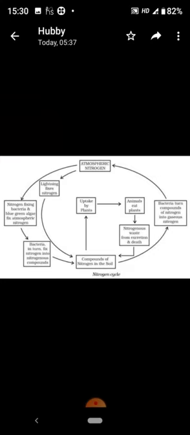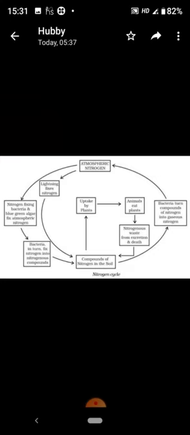Here, in this process, firstly, certain bacteria like blue-green algae fix the nitrogen from the atmosphere and convert it into its compounds. These compounds are then utilized by plants from the soil through their roots.